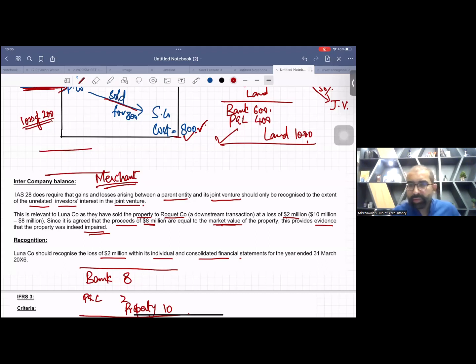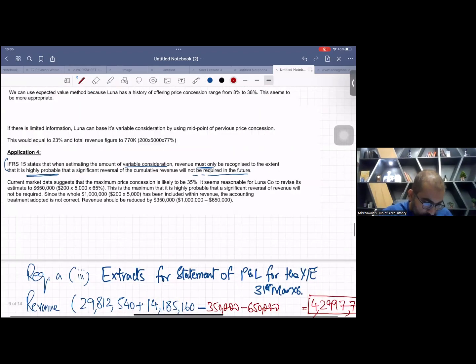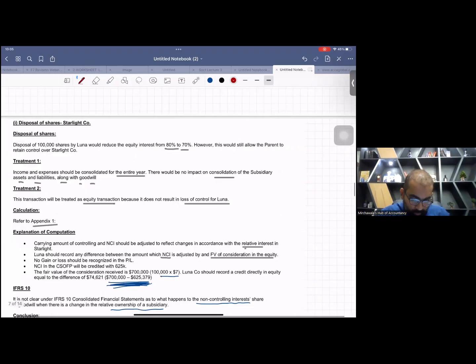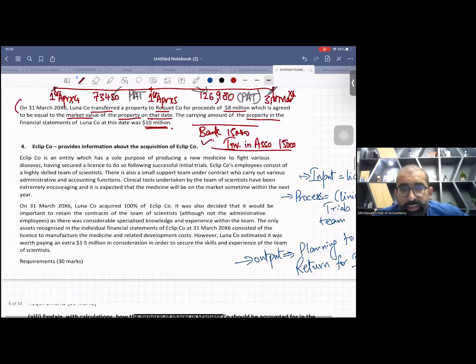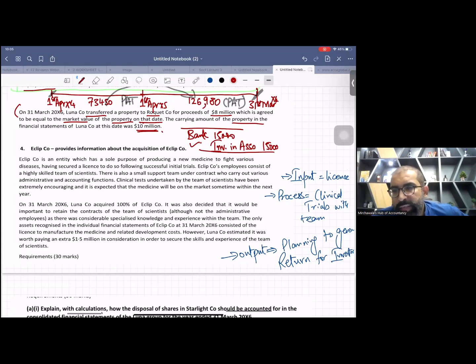Now the last requirement of this question. This part has been tested by the examiner many times, and yes, again in this question now. This is the area in which there was a change in 2018. There was a current issue related to IFRS 3, and now that current issue is part of the course.